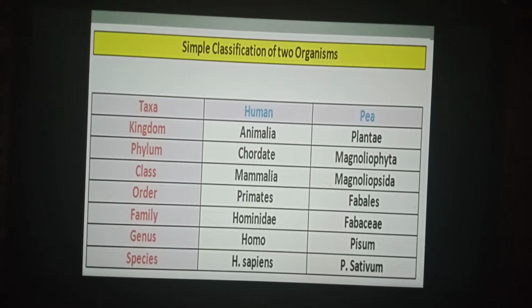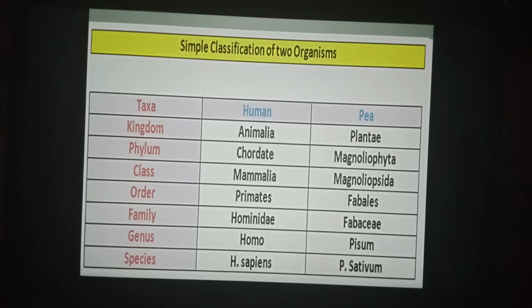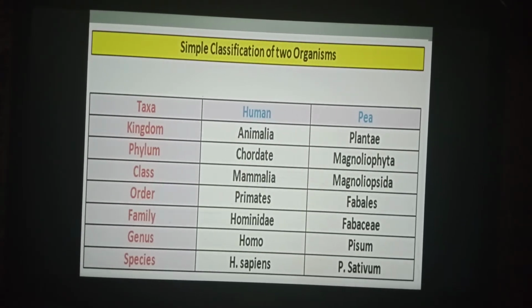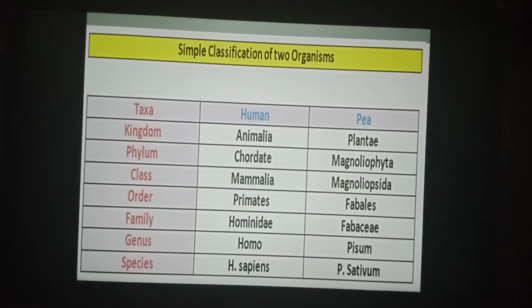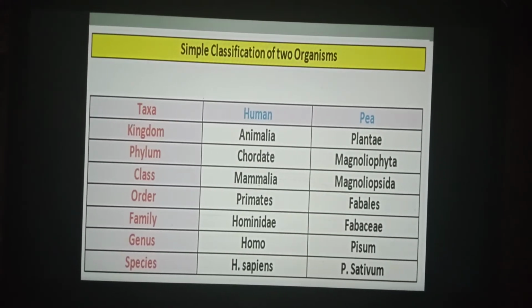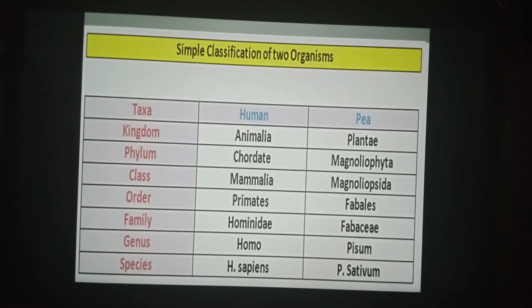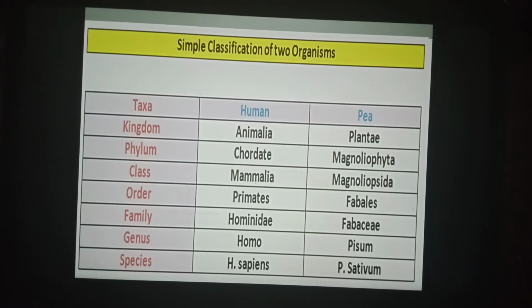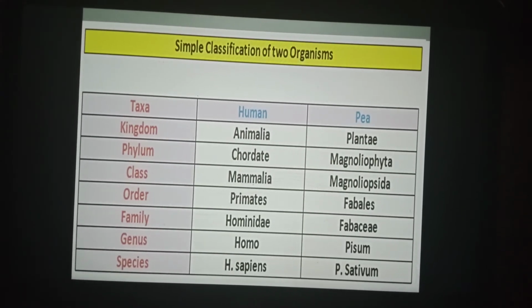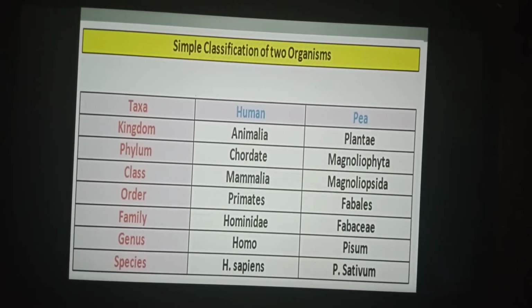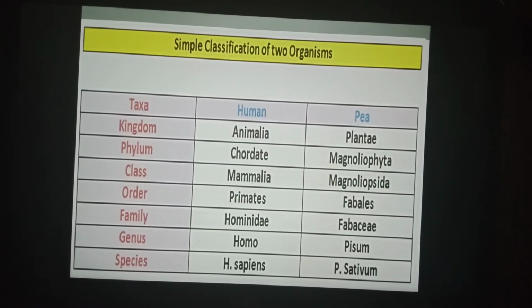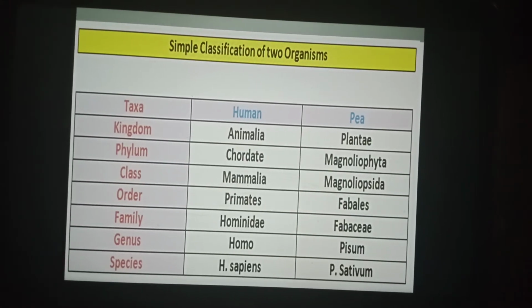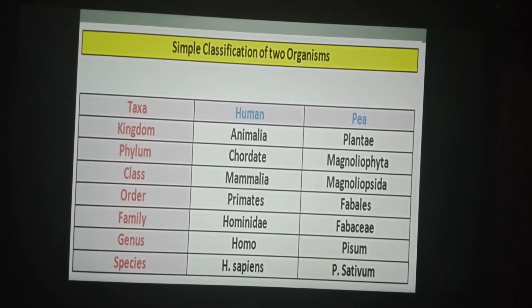Order is Primates, and that of bee is Fabales. Class is Mammalia, and class of bee is Magnoliopsida. Phylum is Chordata, and bee's phylum is Magnoliophyta. Kingdom is, human kingdom is Animalia, while that of bee is Plantae.